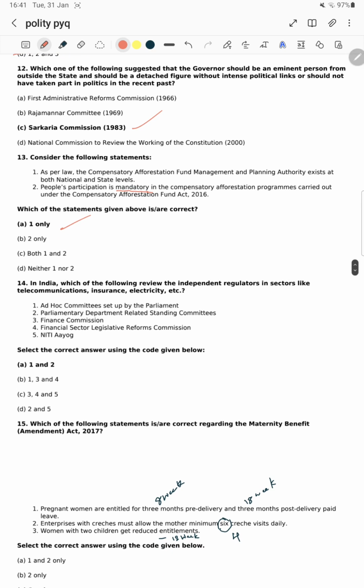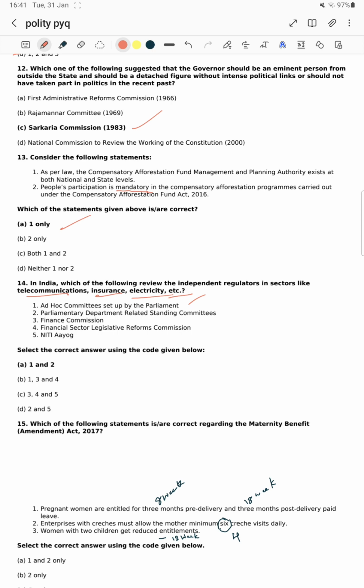Option A is right. Next question, which of the following review the independent regulators in sectors like telecommunication? Sir, particularly extra etc हटा दो sir, take etc out of this and just see this. टेलीकम्युनिकेशन, इंश्योरेंस, इलेक्ट्रिसिटी, ये कौन रेगुलेट करेगा, यही पूछ रहा है बेसिकली. He is asking this one. Statement 1 says ad hoc committee set up by the parliament. Yes sir, parliament may set up the ad hoc committees to regulate this, means to see whether there is a corruption or not. ऐसा allegations है तो ये parliament ad hoc committees establish करेगा, उसी से ये चलेगा.